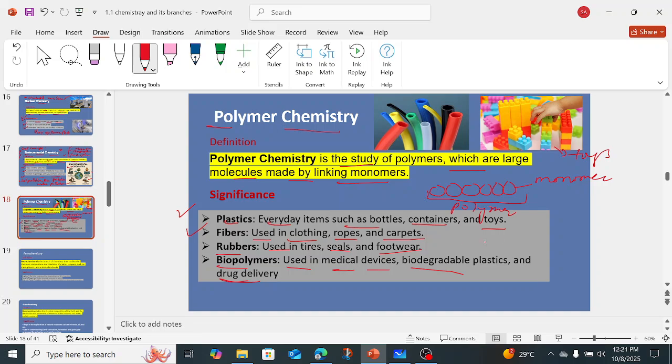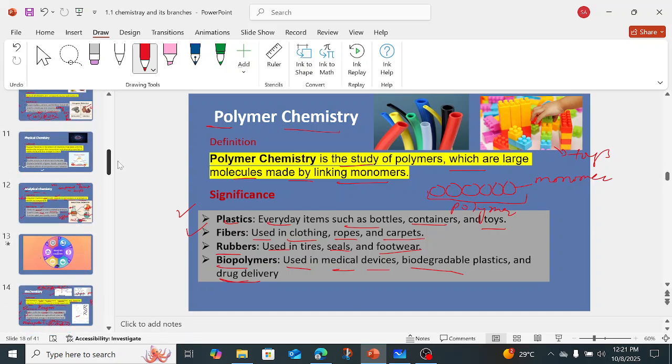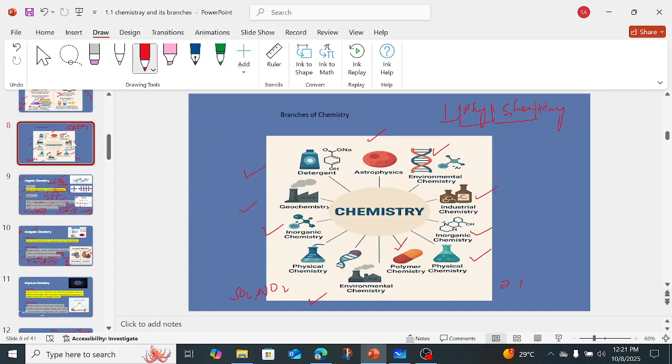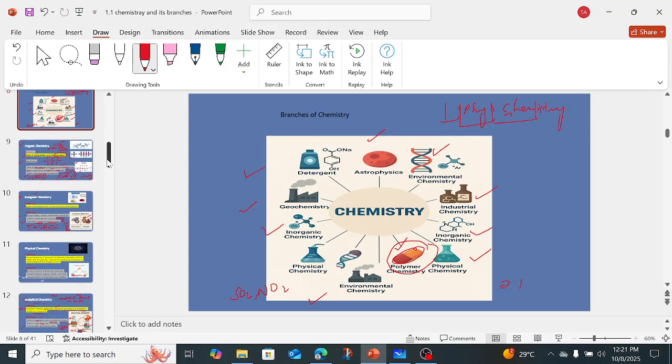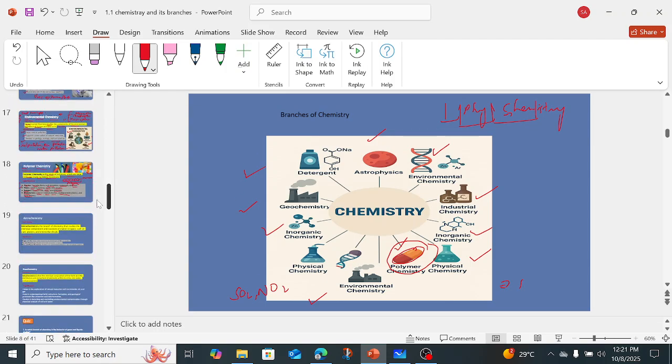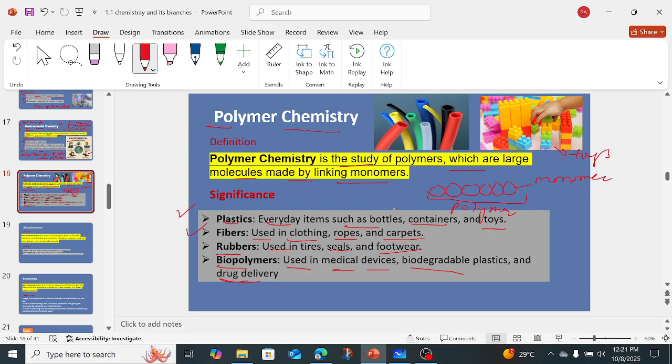Drug delivery means, as I just showed you in this diagram, in which there was a capsule. Whatever the drug, whatever the medicine, is in this capsule-like structure. So this capsule is a polymer, right? So that helps in drug delivery. I think we are done with polymer chemistry.